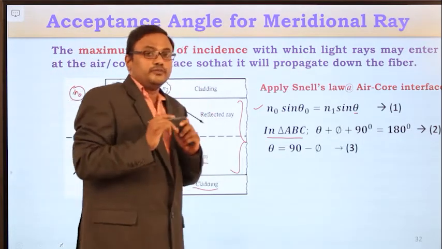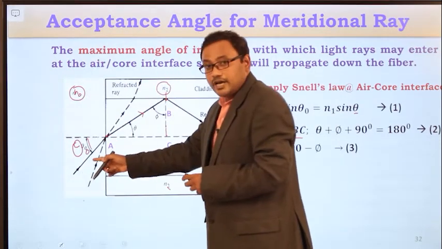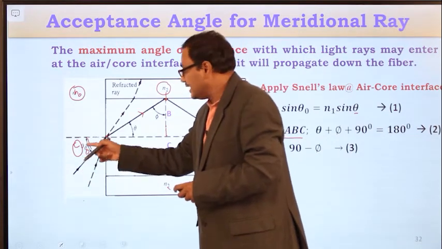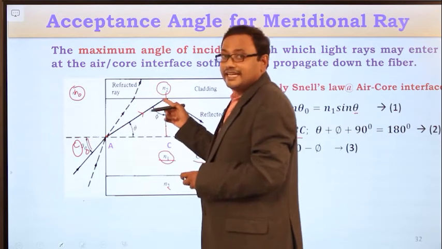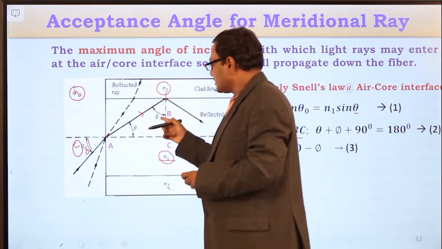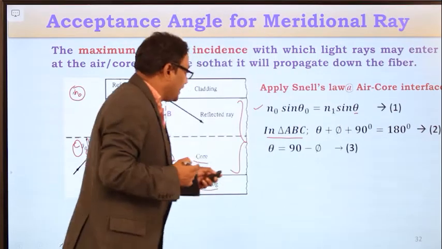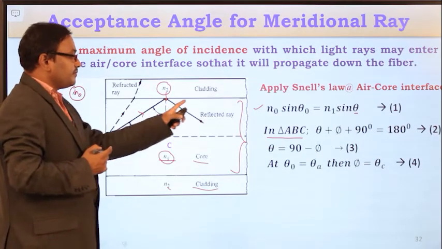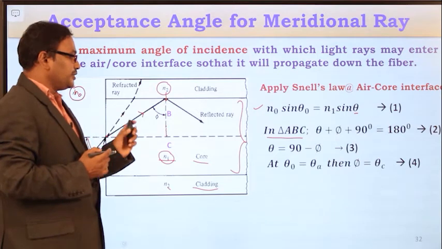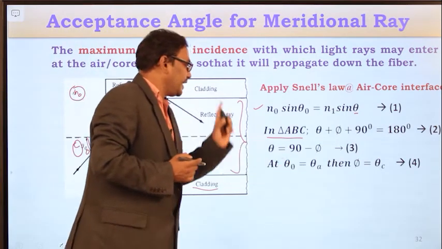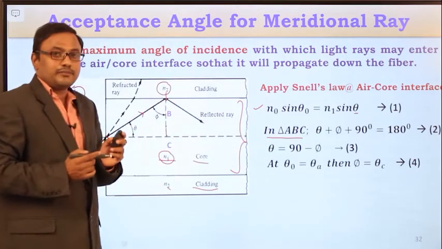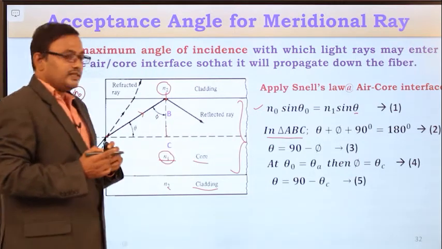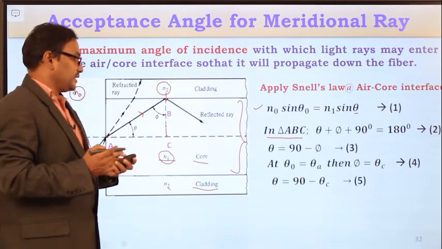Now assume the light ray is entering the optical fiber cable with an acceptance angle. If theta naught is the acceptance angle, then definitely this light ray will maintain the critical angle at the air core interface. So this phi will be the critical angle theta c. Now substitute theta naught equal to theta a and phi equal to theta c in expression number 1. Then you will get theta is equal to 90 minus theta c.